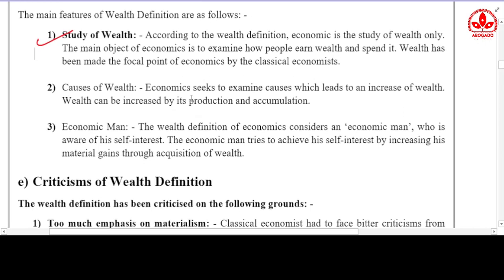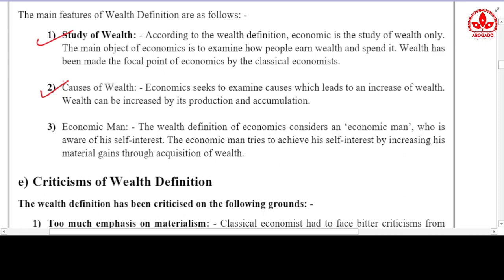Okay, the second feature is causes of wealth. Economics seeks to examine causes which lead to an increase of wealth. Wealth can be increased by its production and accumulation. Apart from studying wealth, economics also tells us the reason or the causes of wealth. For example, how does a country like Pakistan not have much wealth, but a country like India has a lot of wealth. The main reason behind wealth, the cause of wealth, is also explained by economics.